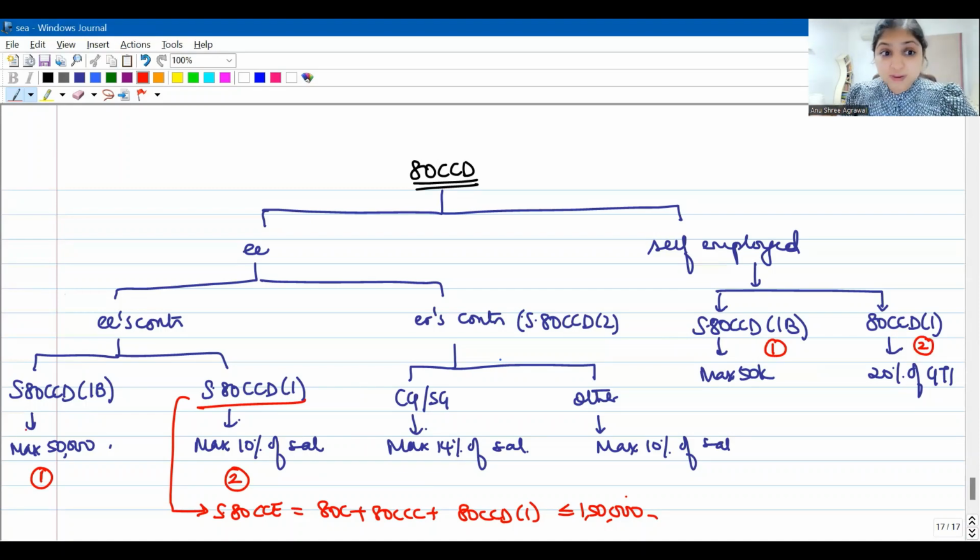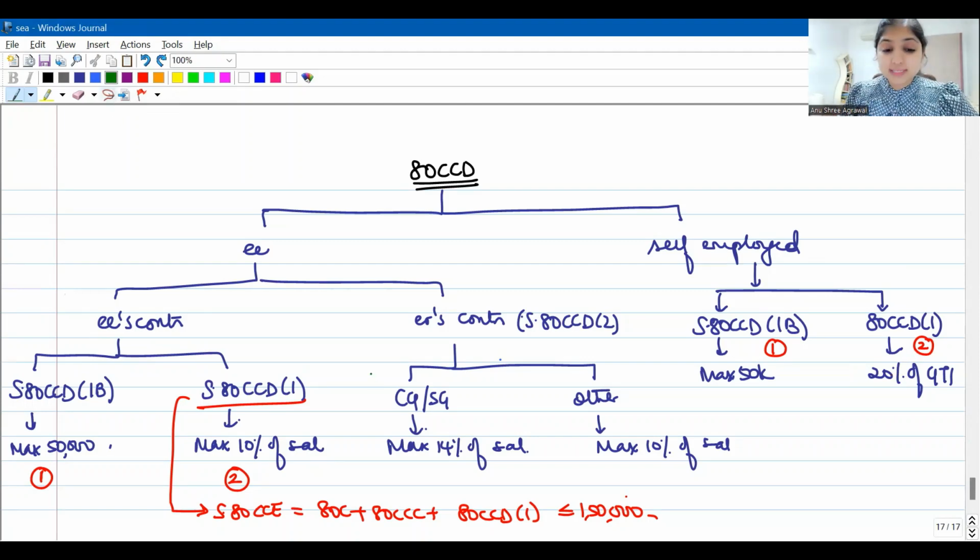Remember, under subsection 1b, whether you're self-employed or an employee, doesn't matter. Under subsection 1b, the maximum limit is always 50,000. Alright, employee's contribution, the other section is subsection 1, where maximum 10% of salary you can enjoy as deduction if your assessee is an employee, but if he is self-employed, then maximum 20% of GTI you can enjoy as deduction.